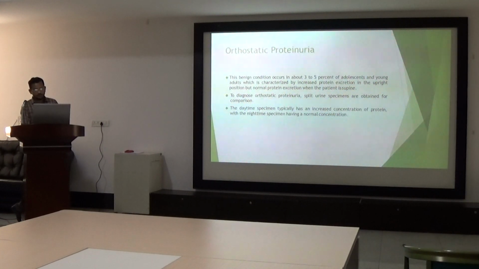Second is orthostatic proteinuria. This is also a benign condition occurring in 3 to 5% of adolescents and young adults, which is characterized by increased urine protein excretion in the upright position, but it will be normal when the patient is supine. To diagnose orthostatic proteinuria, a split urine examination will be obtained for comparison, in which the daytime specimen shows increased protein concentration, but the nighttime specimen shows normal urine protein concentration. So in this way, we can diagnose orthostatic proteinuria.